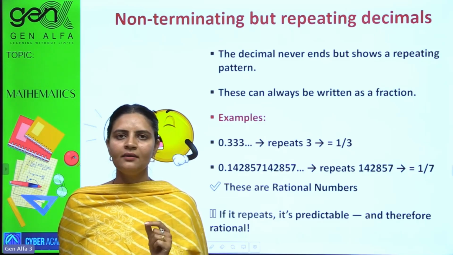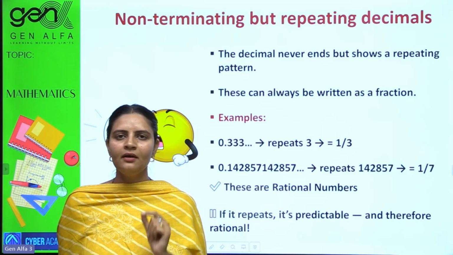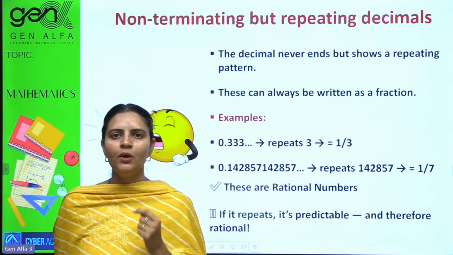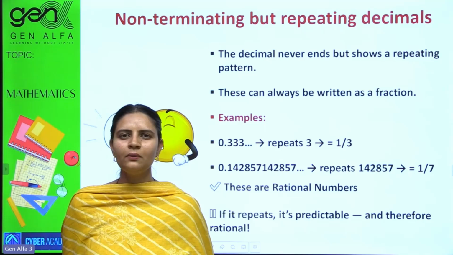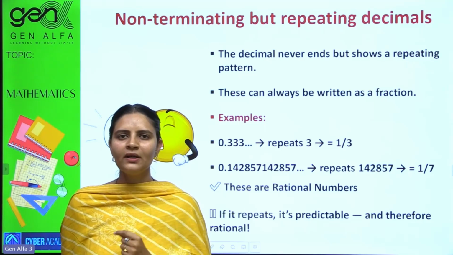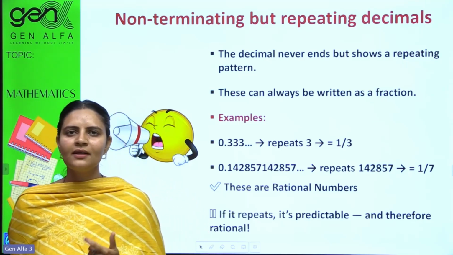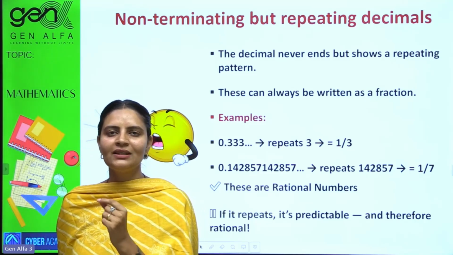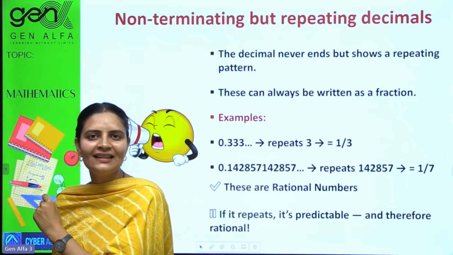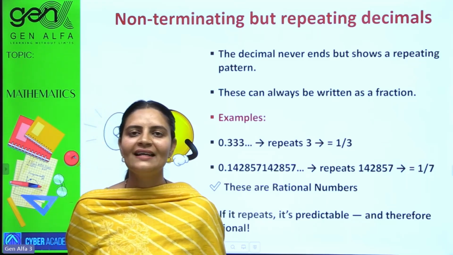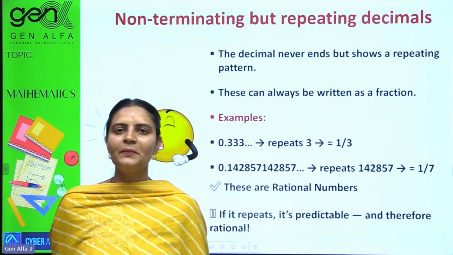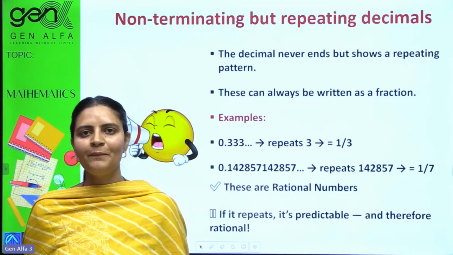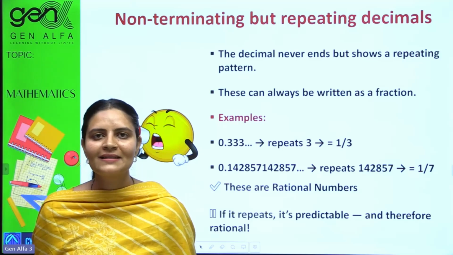3 threes are 9, 1 is left as remainder. Then put the decimal, bring down a 0. Again 3 threes are 9, 1 is left. Bring down one more 0. 3 threes are 9. It keeps on going like that. What answer are you expecting here? 3.333333333, it keeps on going. It is never ending, my number explorers. Yes, it is never ending. That is the best example of non-terminating decimals.